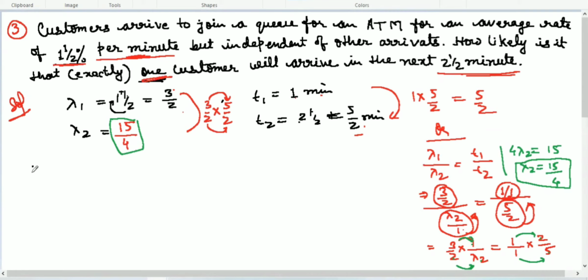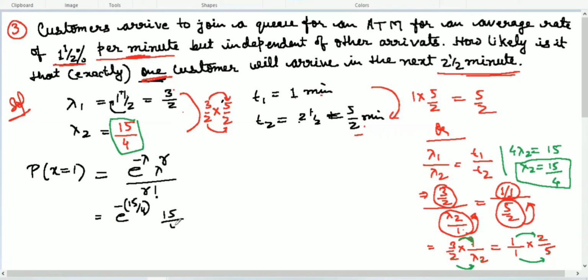So we need to find the probability of X equal to 1. Write down the formula: e to the power minus lambda, lambda to the power r over r factorial, equal to e to the power minus 15 over 4, since lambda is 15 over 4, and then lambda to the power r, so 15 over 4 to the power 1, over 1 factorial.